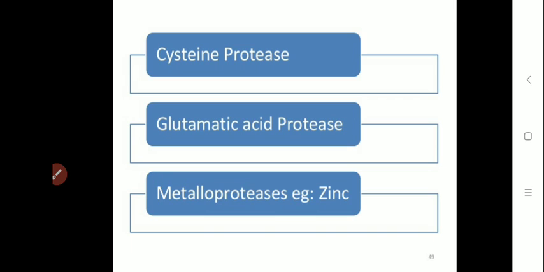Same with cysteine protease, and glutamic protease or glutamic acid protease. Here the acid protease resembles animal digestive enzymes, with pepsin and rennin present at the catalytic site.